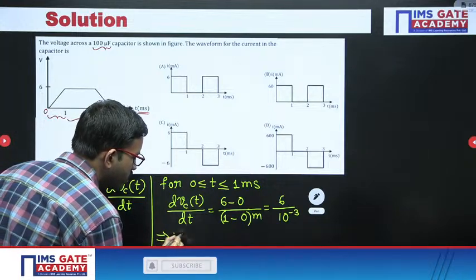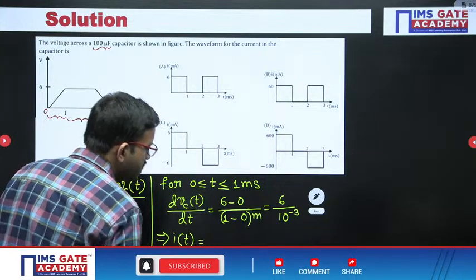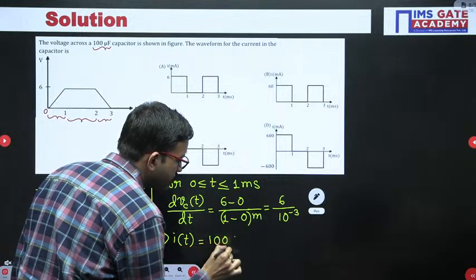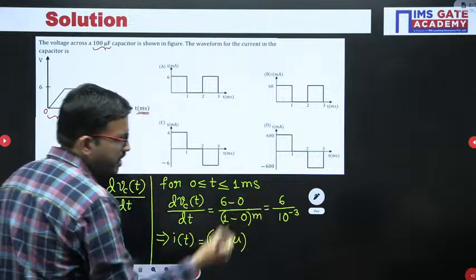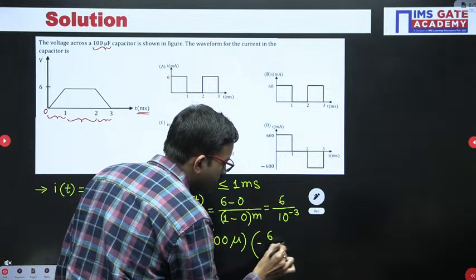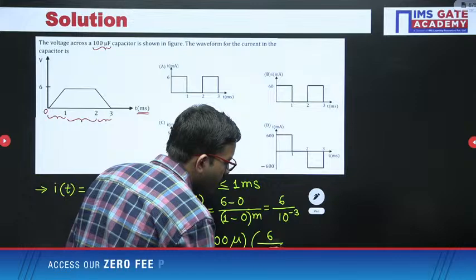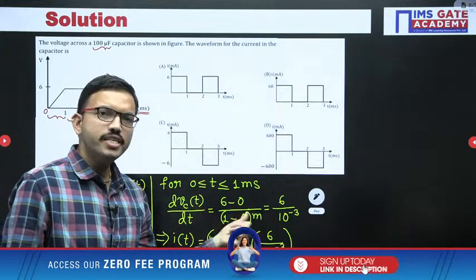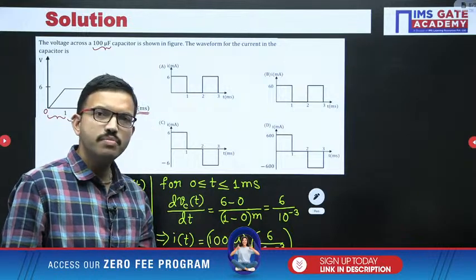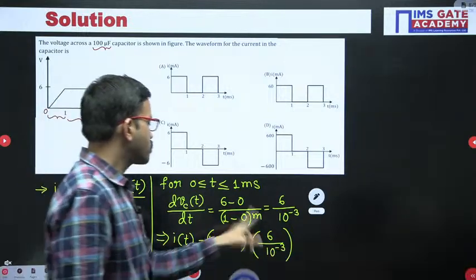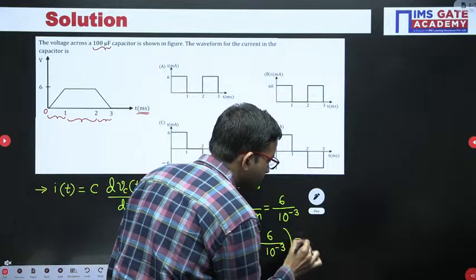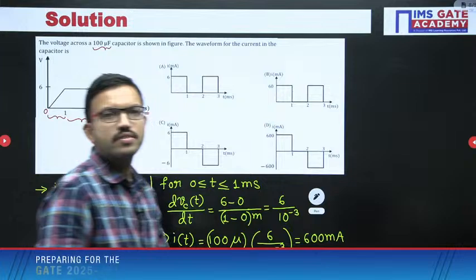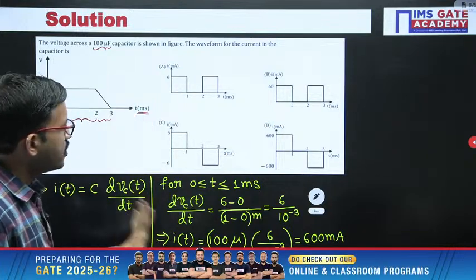I of t equal to C into dV by dt, C value is 100 micro. Just now we got 6 divided by 10 power minus 3. So here micro you can write as milli into milli. Here 10 power minus 3 is nothing but milli. 1 milli is getting cancelled, so you are getting 600 milli, units are ampere. Okay, so 600 milliampere you can observe.